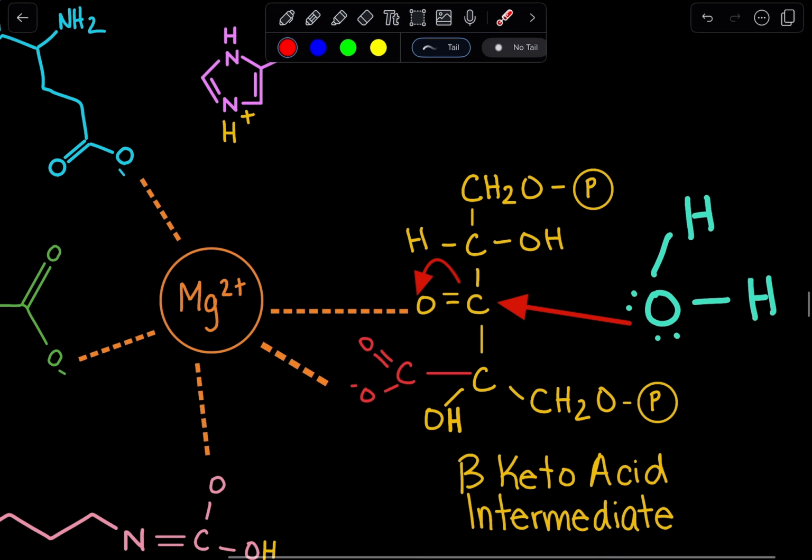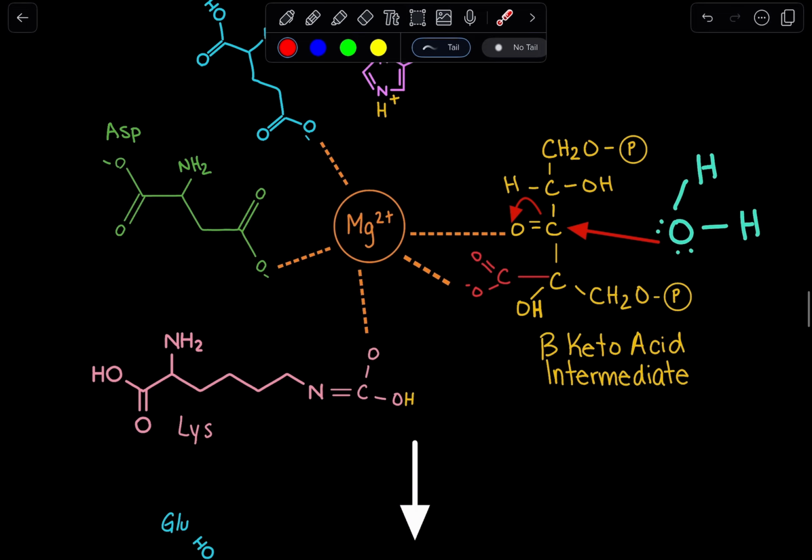When it attacks that third carbon, remember, carbon can only have 4 bonds. It must lose a bond, and this time it's going to lose it to this oxygen over here. Now, this oxygen will gain a negative charge. Once again, we can understand why this carbon is being attacked because this magnesium is interacting with the oxygen, once again polarizing the bond, and then oxygen is able to act as a nucleophile and attack the carbon.